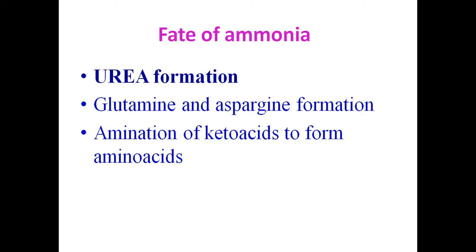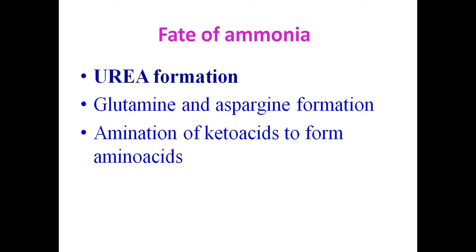Second one, ammonia can be taken up for glutamine and asparagine formation. That means ammonia can be taken up by the acidic amino acids, glutamate and aspartate, and they get converted to glutamine and asparagine, because the body needs nitrogen, and the source of nitrogen in the body is mainly available in the form of glutamine and asparagine.